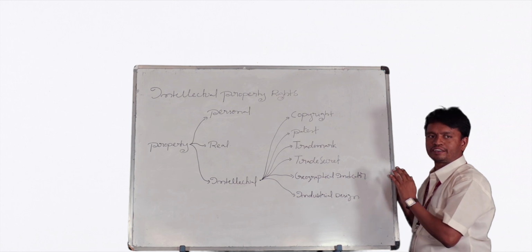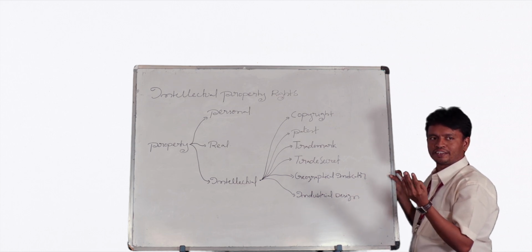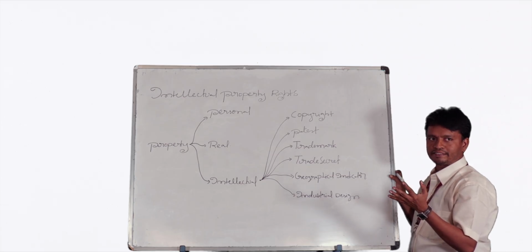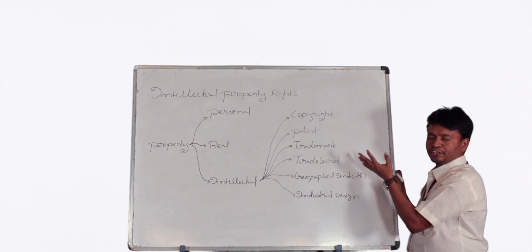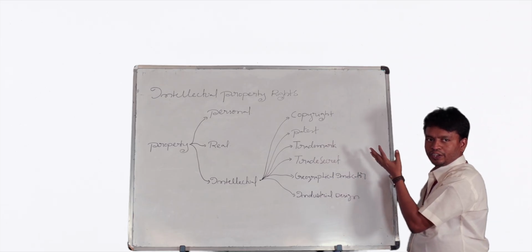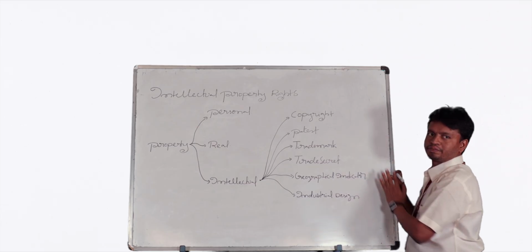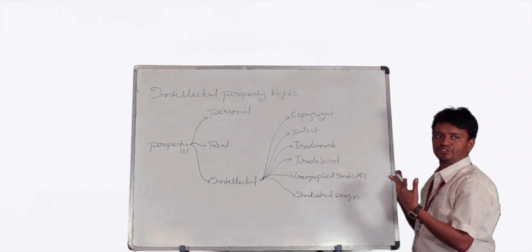Suppose all literary works. Literary works means textbooks, journals, magazines, seminars, speeches. These all are the categories of literary works. According to the Copyright Law 1957, if I want to copy anything, definitely I have to take the permission from the original person. Coming to the second one, musical works.